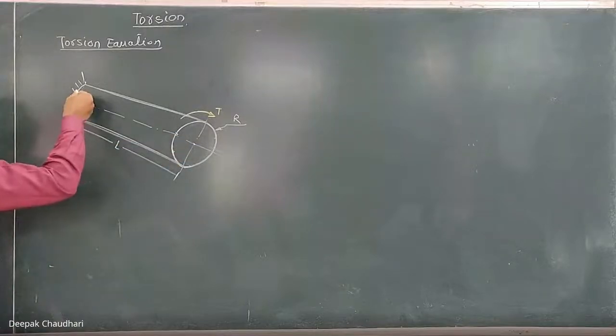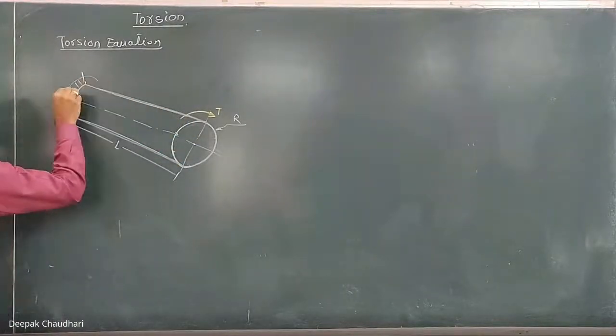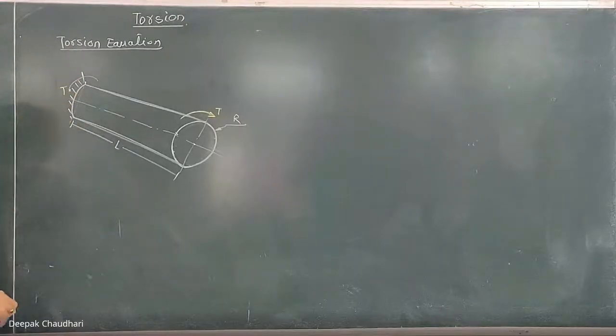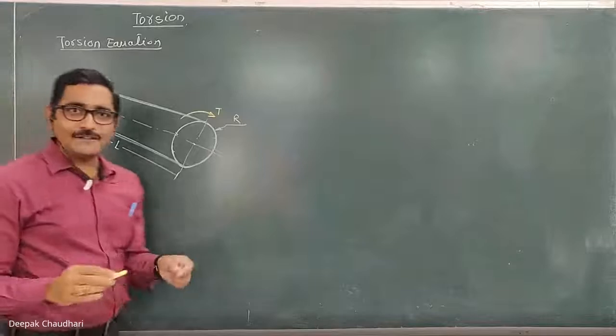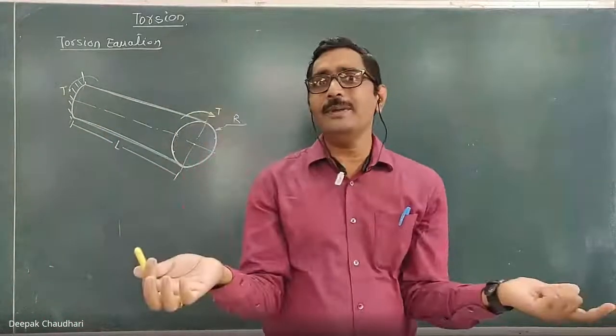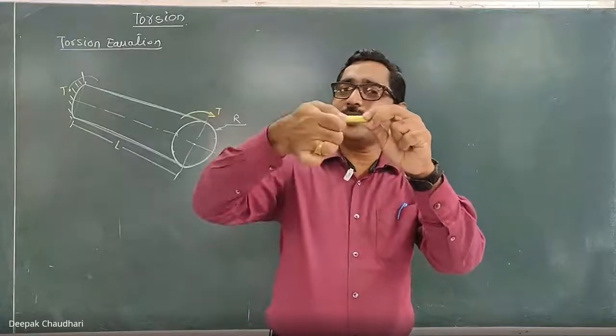An equal amount of twisting moment, torque, but opposite, acts on the other end. This one is clockwise, so here it will be anti-clockwise. A reactive twisting moment is induced at this fixed end. If it is not fixed and I apply the torque on one end, it will simply rotate like this. It won't be subjected to a twisting moment. So if I keep it fixed and apply the torque, then it will twist.